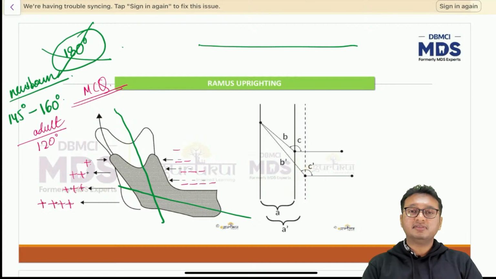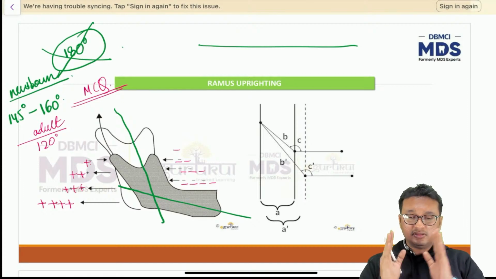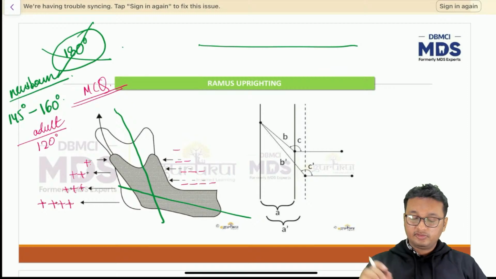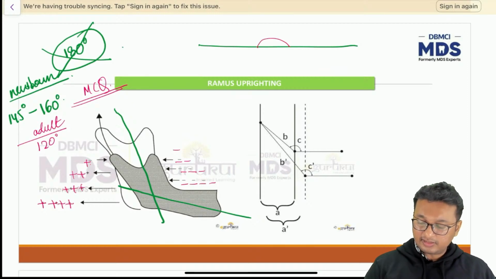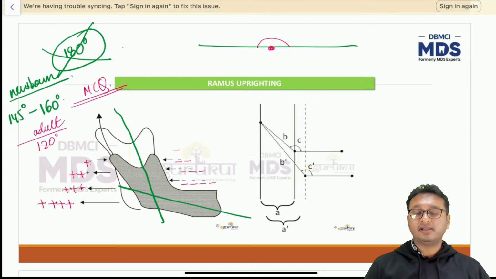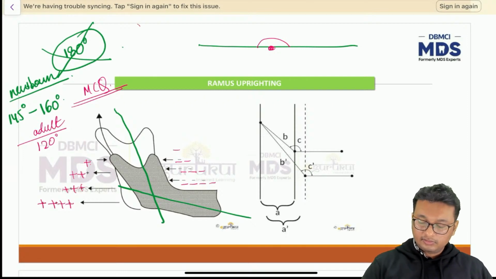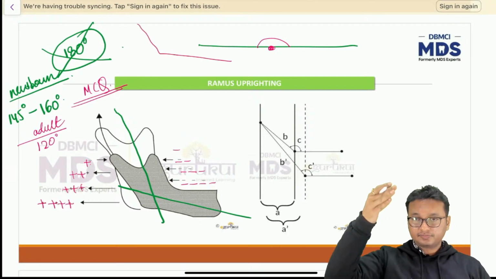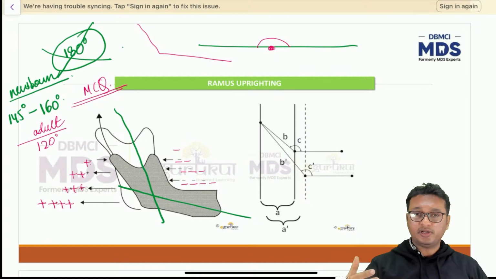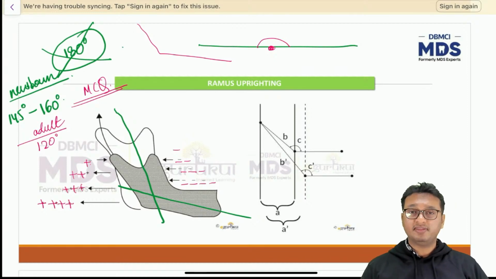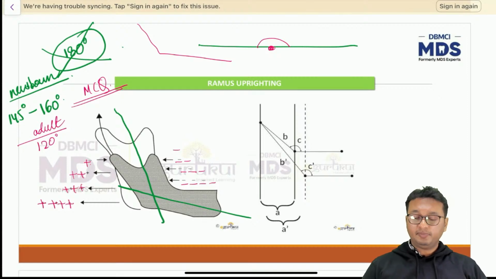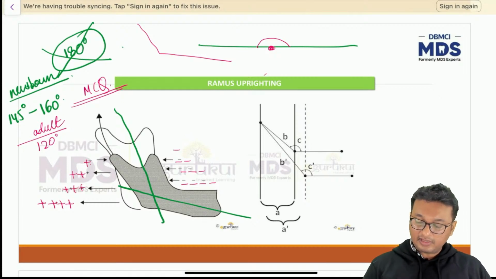Pulse might have given some justification, but you think about it logically. 180 degrees is just a straight line. How can it be 180 degrees? So this is the angle between the ramus of the mandible and the body of the mandible, that is around 145 to 160 degrees in case of a newborn, which reduces to 120 degrees because of a process known as ramus uprighting. Right?